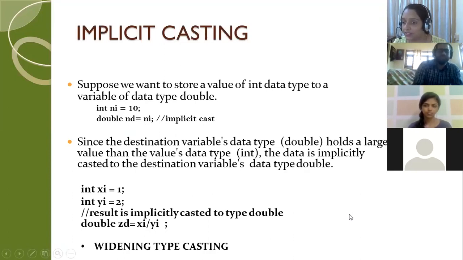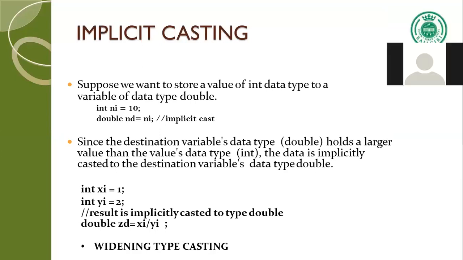Double has a higher storage space than int, which means now your original ni is able to have higher precision. Agreed? Yes. Ni is now able to have a higher precision. Okay, so its capacity is widened.